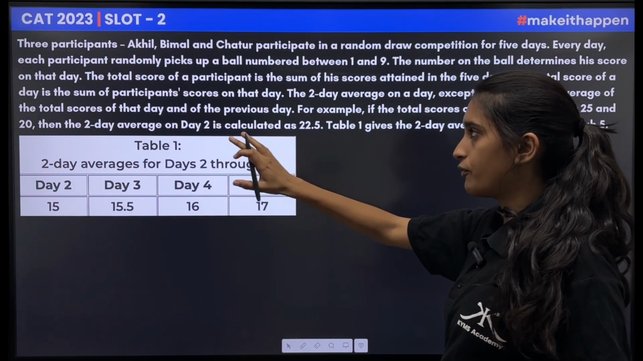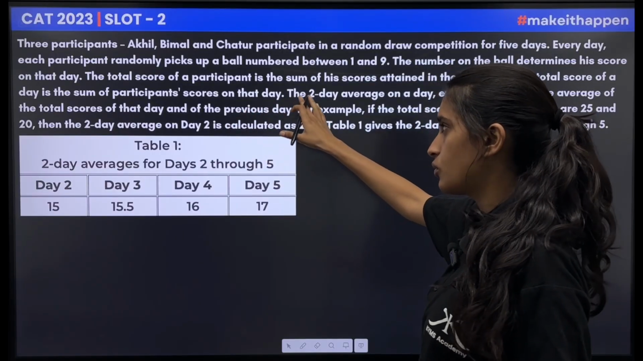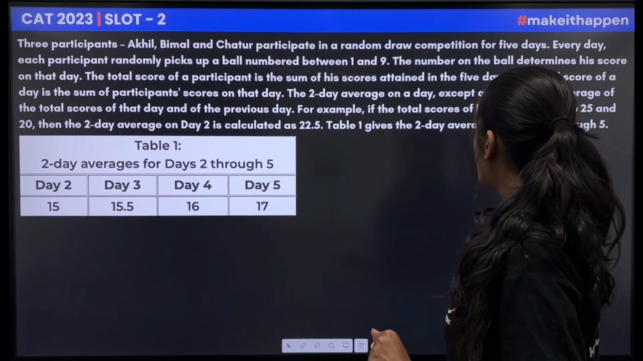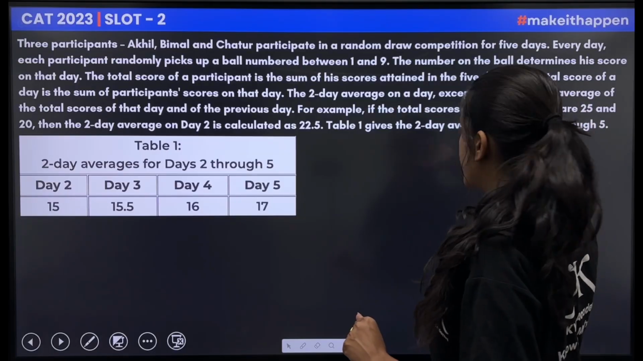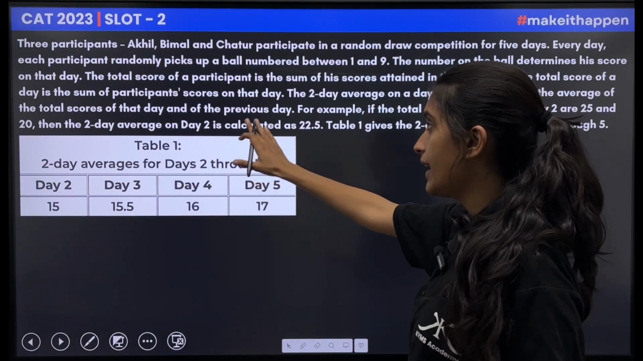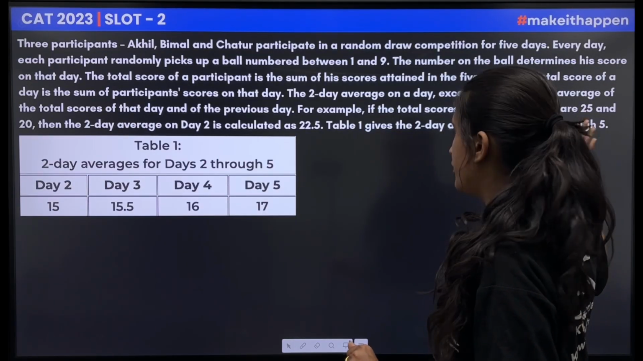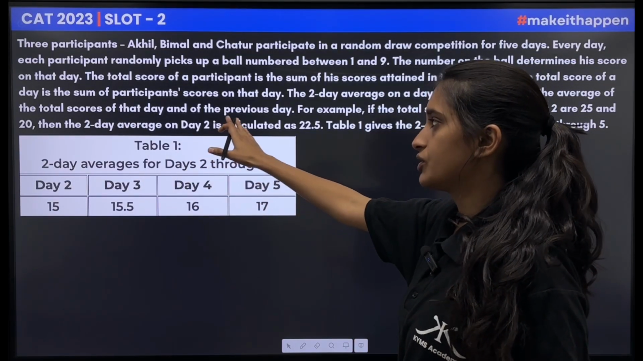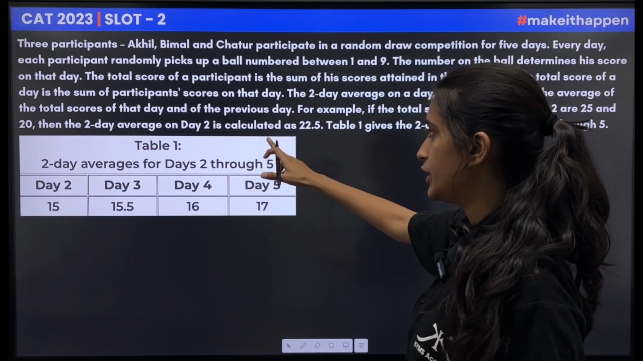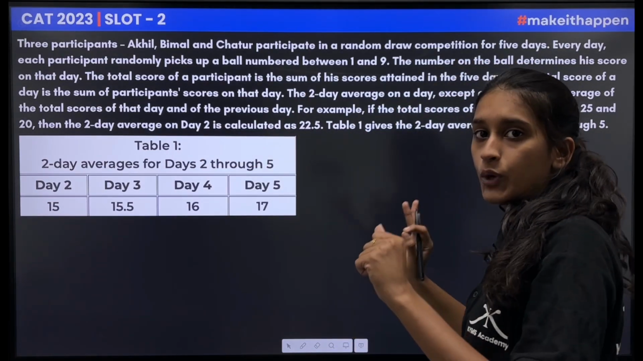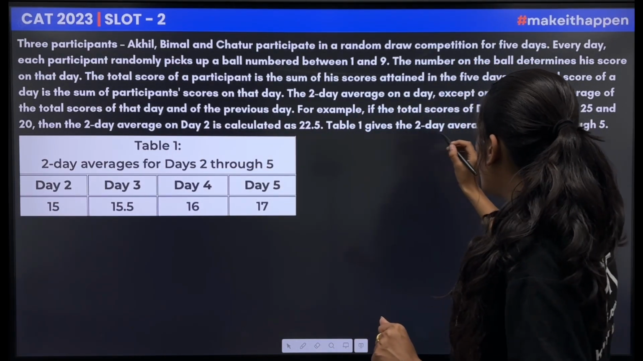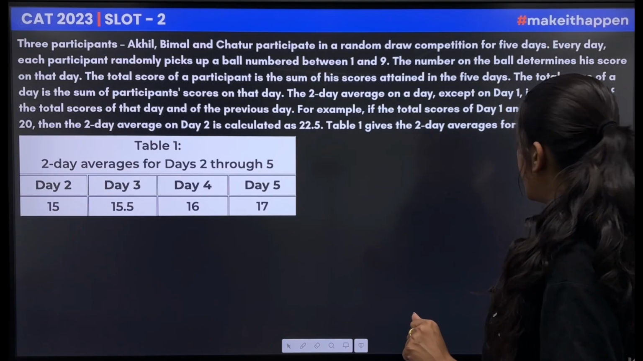The total score of the day is the sum of participants' scores on that day. The 2-day average on a day, except on day 1, is the average of the total scores of that day and of the previous day. For example, if the total scores of day 1 and day 2 are 25 and 20, then the 2-day average on day 2 is calculated as 22.5. Table 1 gives the 2-day averages for day 1 through day 5.